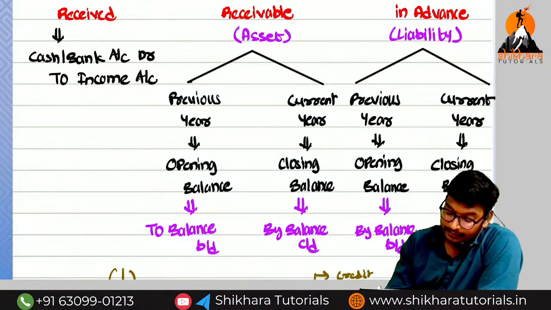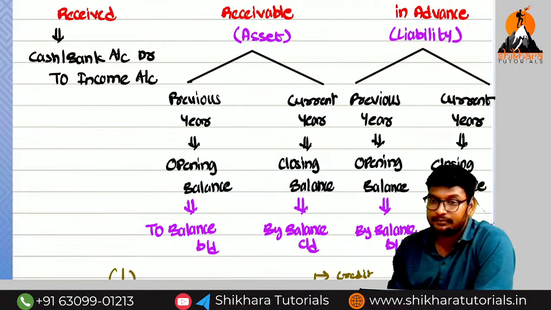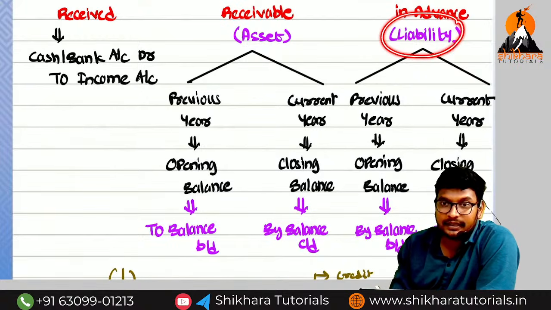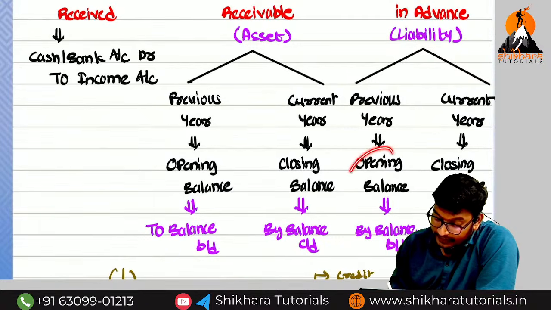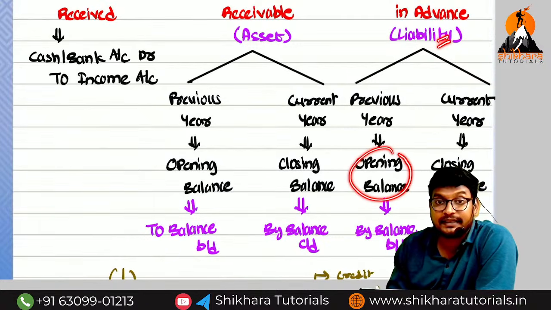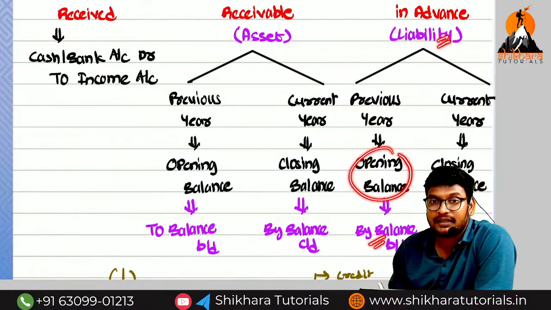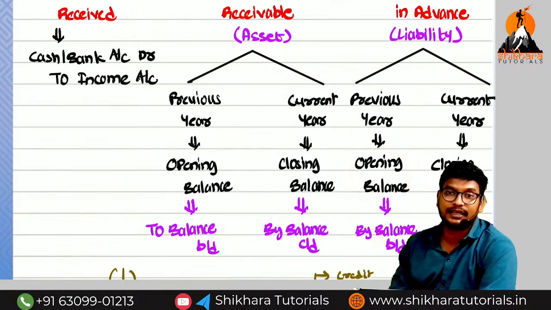Okay. Next, coming to income received in advance. Income received in advance: asset or liability? Liability. Previous year is called as opening balance. Current year is called as closing balance. Opening balance of the liability means which side? Credit side. By balance brought down. Closing balance of the liability means which side? Debit side. To balance carried on. Are you getting the point?